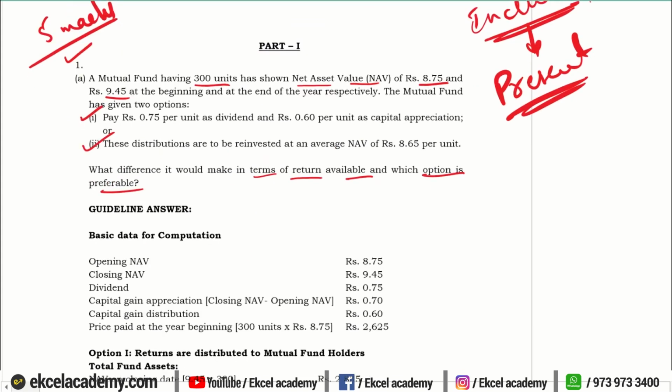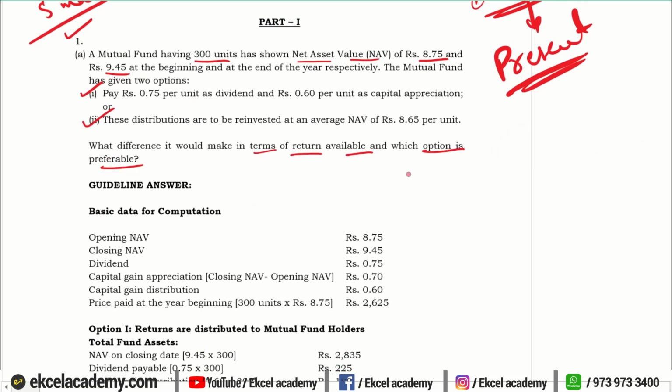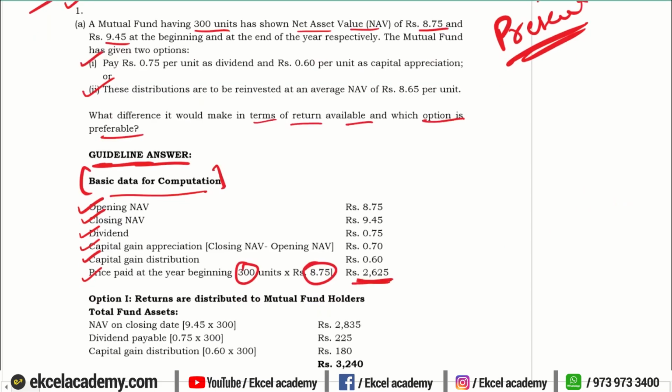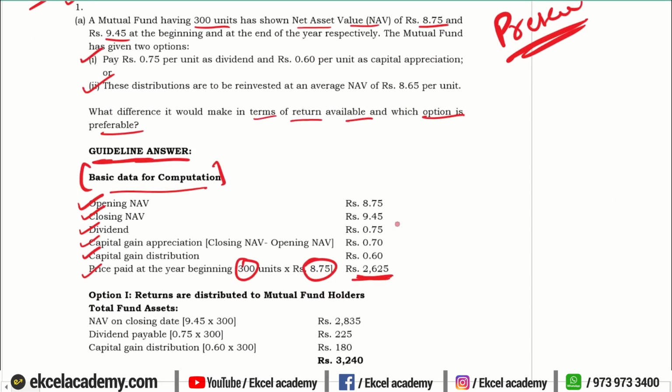So your answer should be divided into two options. First, give them basic details that you already know: what is the opening NAV, closing NAV, dividend, capital appreciation, capital distribution. And the price paid at the beginning is 300 units into 8.75. That is the amount that is being invested by the unit holder. So this is the basic information that has been provided in the question.